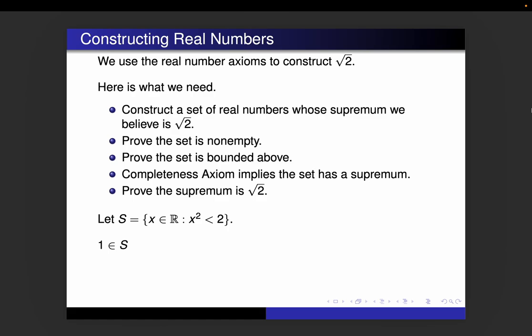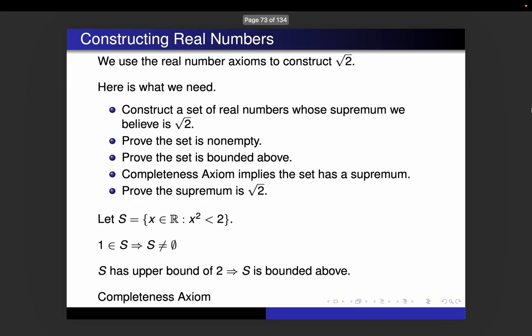But of course, the first thing we have to do is prove the set is not empty. It's pretty clear that 1 is in S. If I square 1, I get 1. 1 is less than 2, so 1 is in the set. That means the set is not empty. That's very important. S has an upper bound of 2. We proved that in the previous slide. That means that S is bounded above. We can now apply the completeness axiom. S has a supremum, and we'll call it beta.